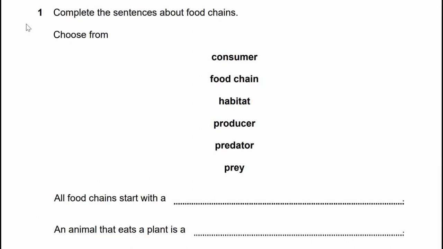Complete the sentences about food chains. Choose from consumer, food chain, habitat, producer, predator, prey.